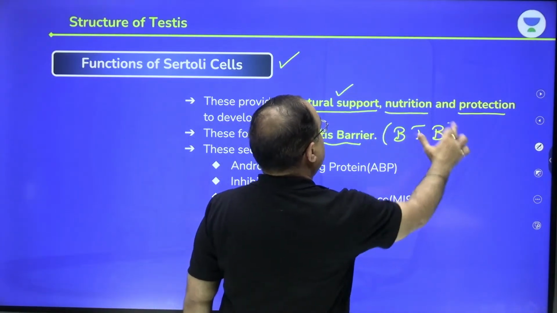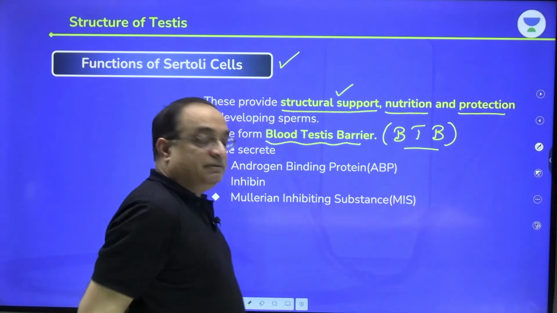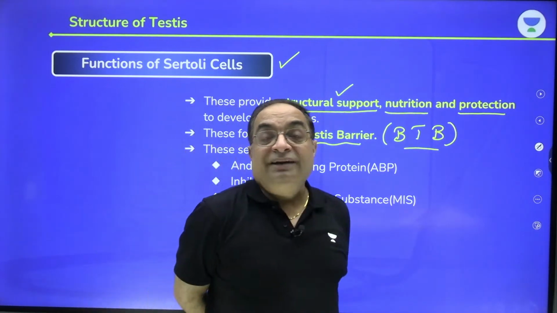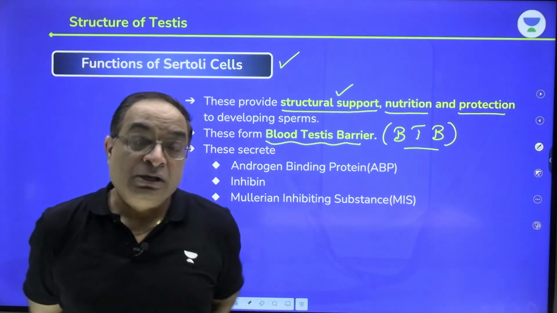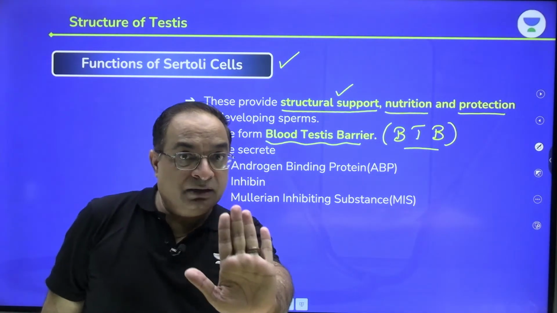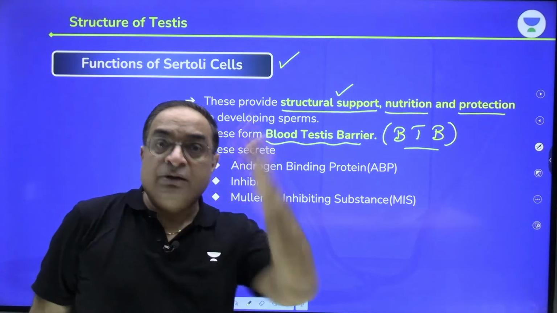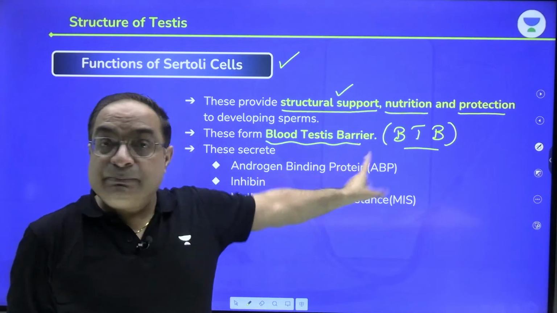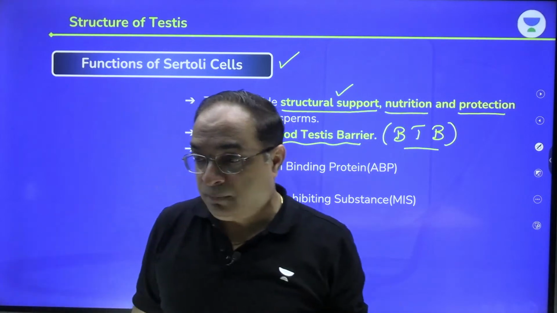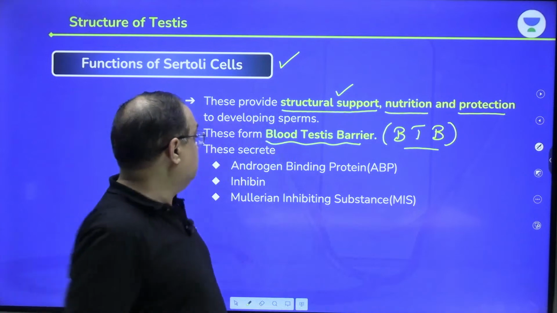What is the blood testis barrier? I told you, blood has never seen germ cells. If blood touches the germ cells, it will destroy them by immune reaction. So the Sertoli cell says, okay blood, please don't touch our germ cells. We are going to form a barrier between blood and the germ cells. So the blood testis barrier is something very important which is formed by the Sertoli cells.